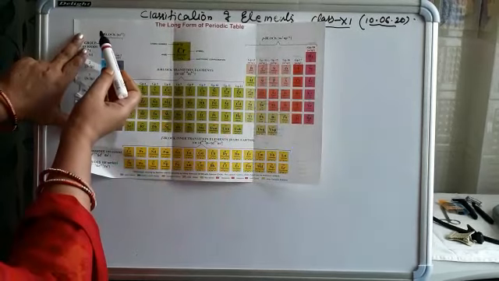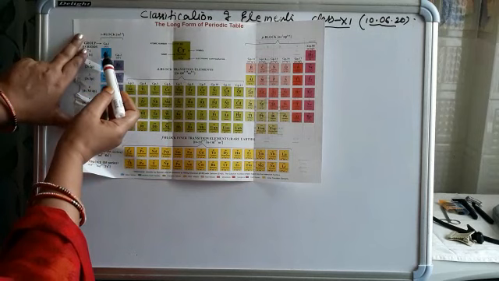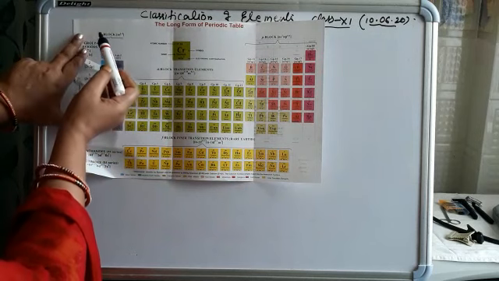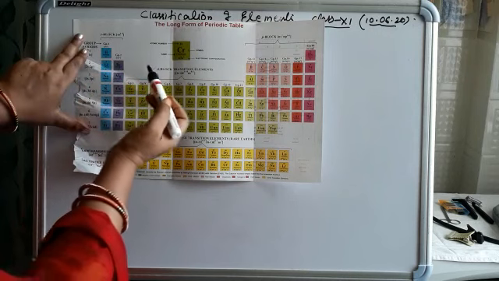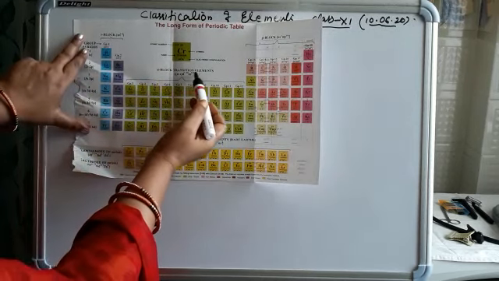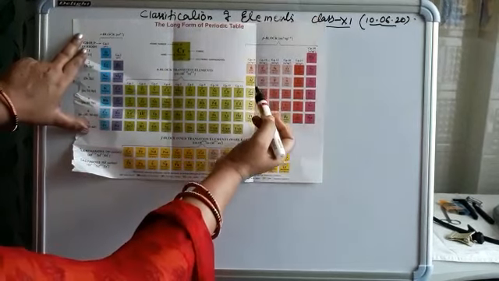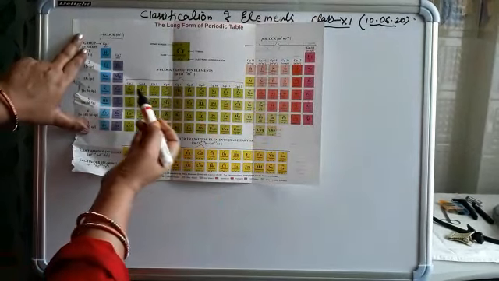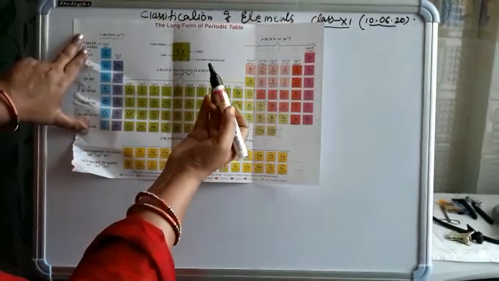In S block total number of electrons is 2. So group number will be 2. 1 and 2. Only 2 groups are present in S block, like 2 electrons are present in S block. D block elements are called transition elements because they are placed between the S block and the P block, and their property is less metallic than the S block and more metallic than the P block.